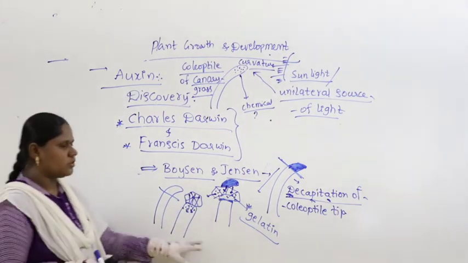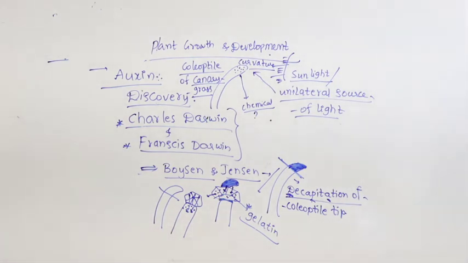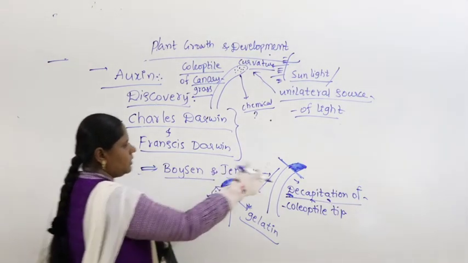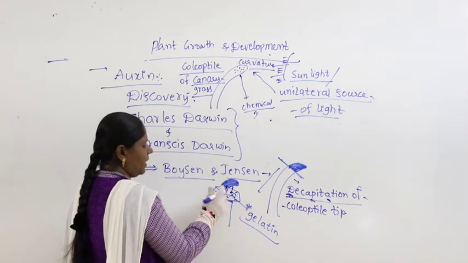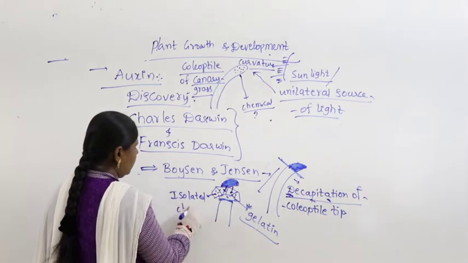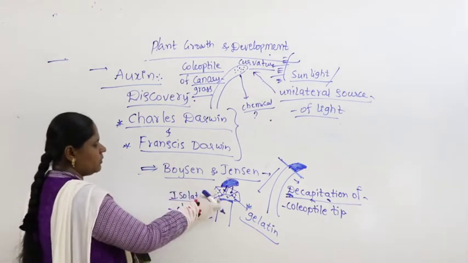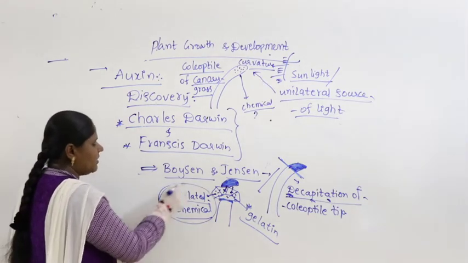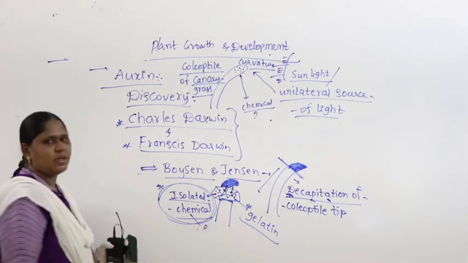Actually, this much introduction is not necessary. Simply understand that they cut the tip of the coleoptile, removed the cap, and kept gelatin in between, and tried to isolate the chemical. They concluded that some chemical is responsible for the curvature, but although they succeeded in extraction, they could not find out what this chemical was.